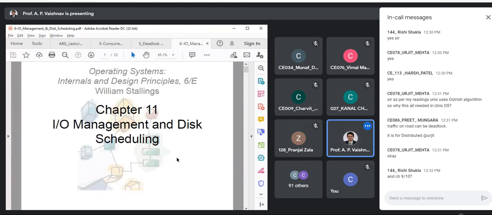Chapter 9 is about scheduling that you have studied in the first sessional phase. Chapter 10 is advanced scheduling that we don't cover in the bachelor's program, because over there, examples of Windows and Unix scheduling algorithms are given, and we don't have enough time to cover those concepts. So that's why we don't cover that as a part of the BTech program. We'll be covering chapters 7 and 8 in the third sessional phase. So let us start with IO management.